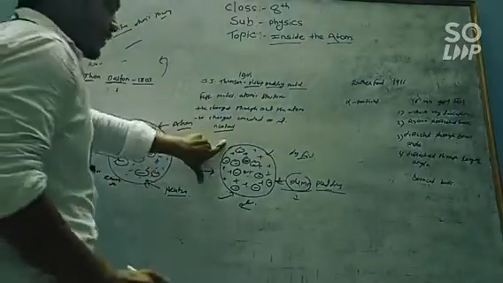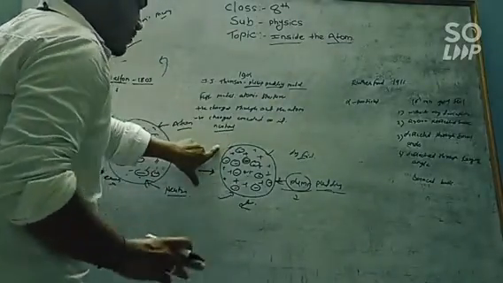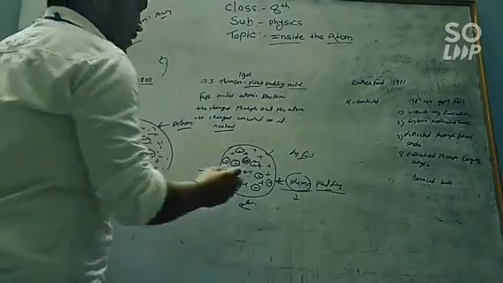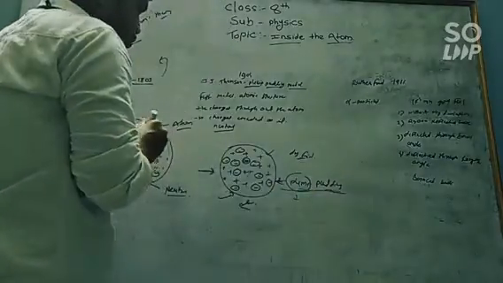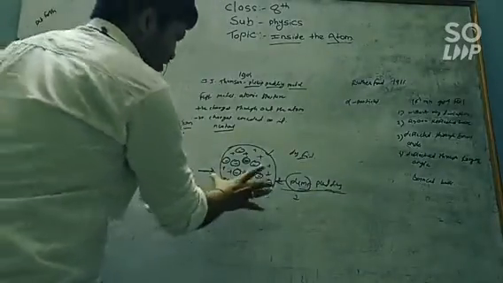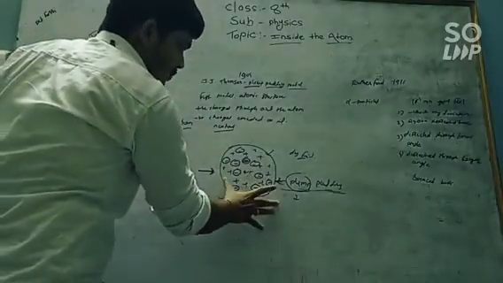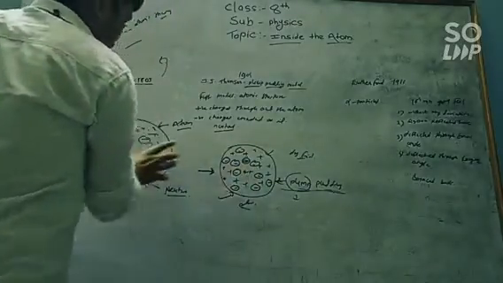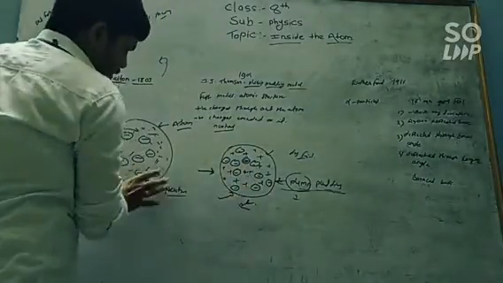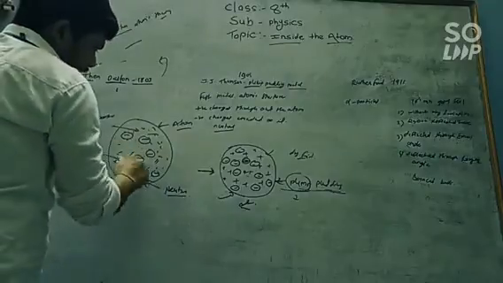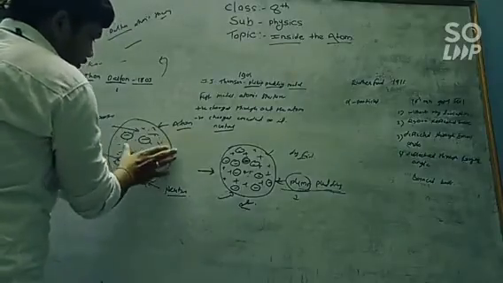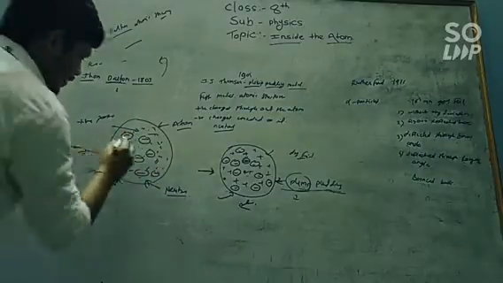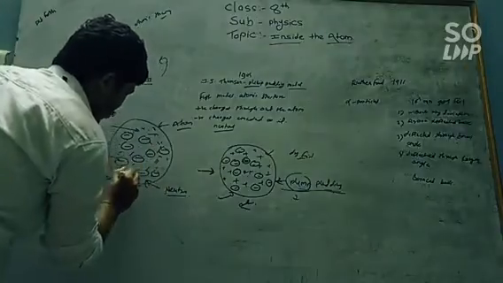He says that the atom is neutral because the positively charged particles are present inside the atom and the negatively charged particles are present inside the atom. To understand this, he put forth the plum pudding model. Now, what is the plum pudding model? It is one type of sweet dish in which the dry fruits, which are the plums, are spread over the dish. The same is true in the atom. If we consider this a dish and this an atom, then the positive charges are spread all over the atom, and the negatively charged particles are only embedded in these positively charged particles.